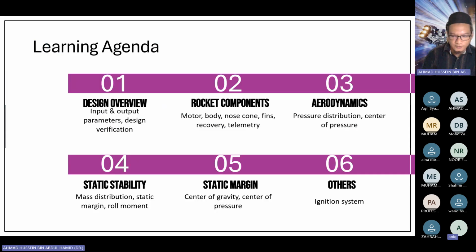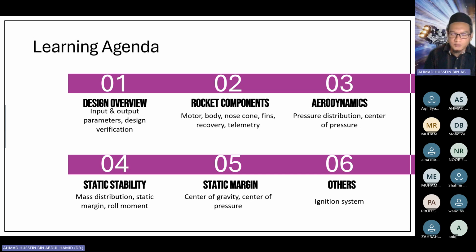So basically, for today's session, there are 6 learning agendas. We will start with the design overview: what are the input and output parameters, and also the design verification. This is very crucial. Then followed by the rocket components. I will introduce the main components in the rocket motor and rocket body, as well as the supporting components. Then we will continue with aerodynamics of the rocket, which includes the pressure distribution, the center of pressure, and so on.